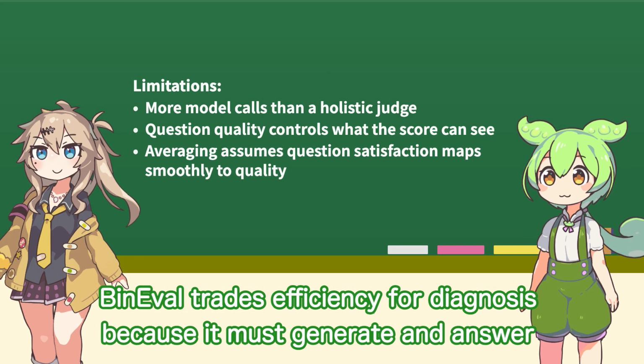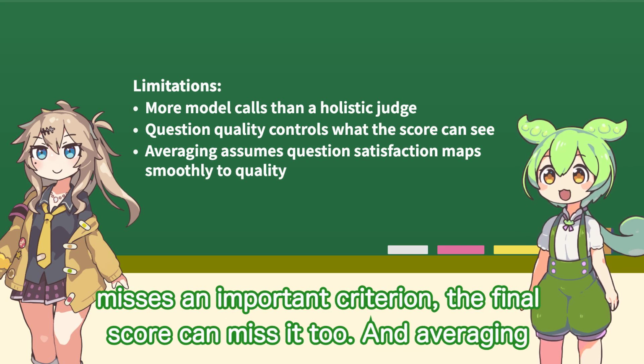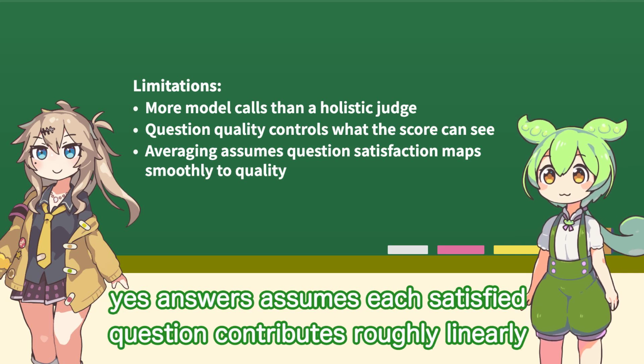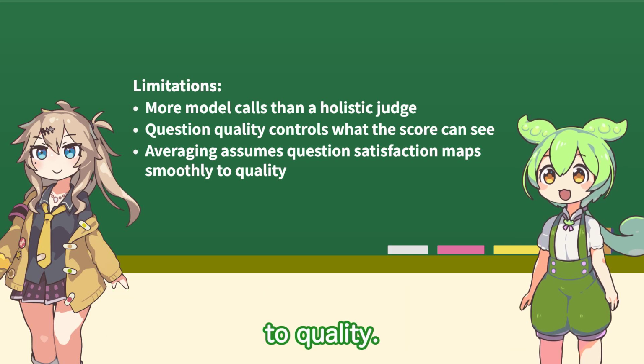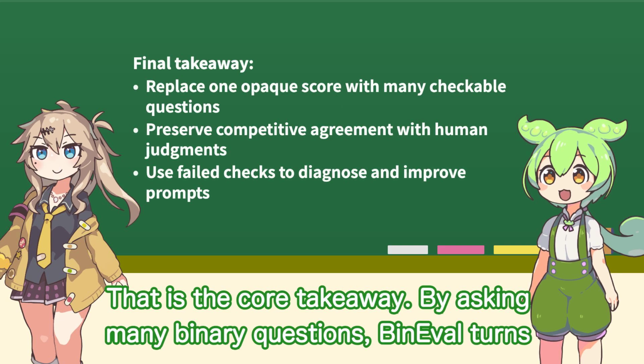TIE-Eval trades efficiency for diagnosis because it must generate and answer multiple questions. It also depends on question quality. If the question set misses an important criterion, the final score can miss it too. And averaging yes answers assumes each satisfied question contributes roughly linearly to quality. So the main claim is not just that TIE-Eval scores well. That is the core takeaway.